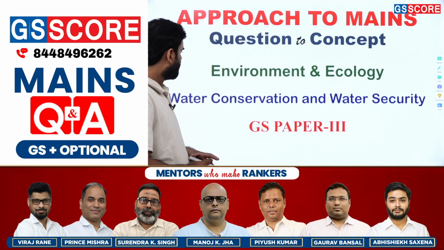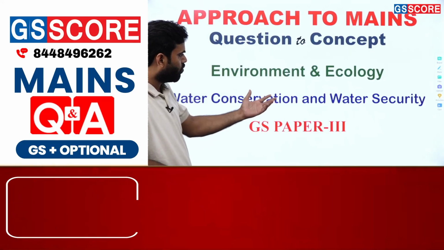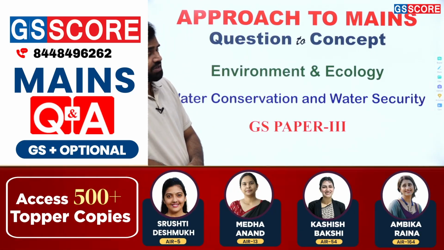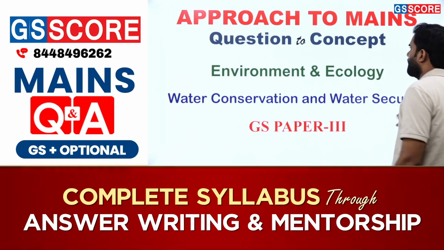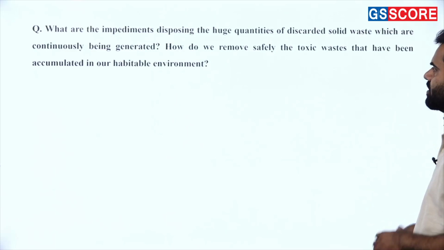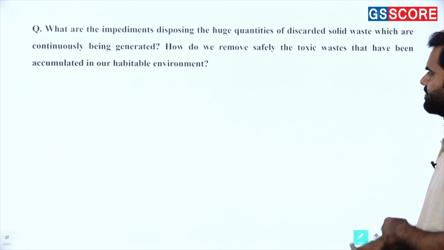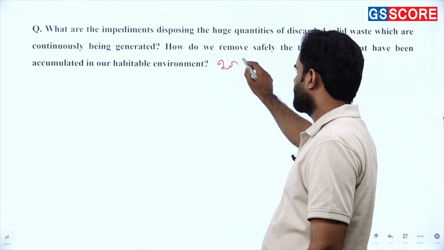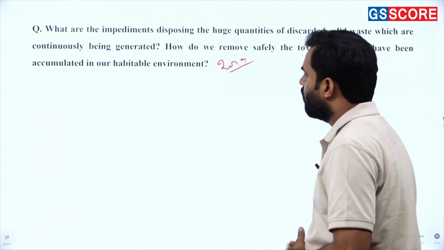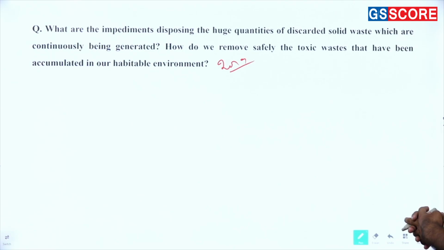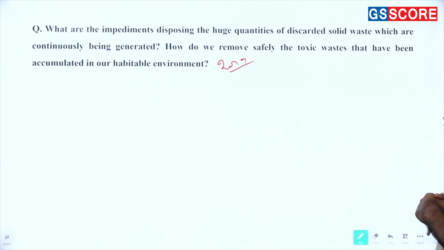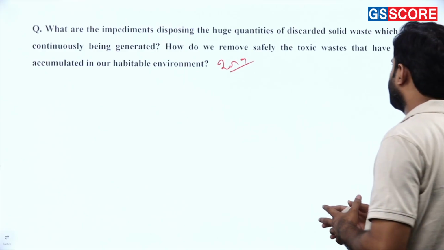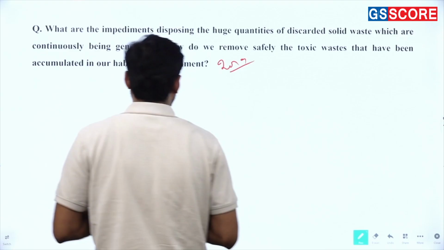Today we have a very special topic regarding water conservation and water security from GS Paper 3, Environment and Ecology. I will show you the question. This is the question from 2019, I think 2019 or 2018. What are the impediments disposing the huge quantities of discarded solid waste which are continuously being generated? How do we remove safely the toxic waste that has been accumulated in habitable environment?